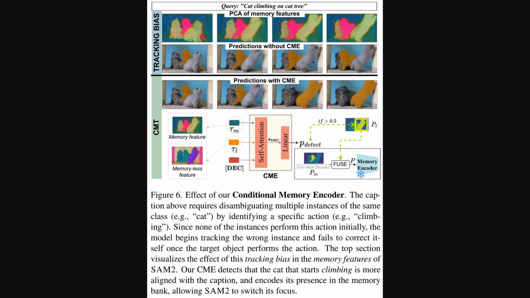Alright, so even with that sophisticated motion understanding, there's still the issue of tracking bias, where the model locks onto the wrong object and just won't let go. This figure shows the final piece of the puzzle for solving that, a component called the Conditional Memory Encoder, or CME. In the top example, with the query "cat climbing on cat tree," the model without this encoder gets stuck on the wrong cat. But with the Conditional Memory Encoder, shown on the bottom, it correctly switches to the cat that actually starts climbing, fixing the error.